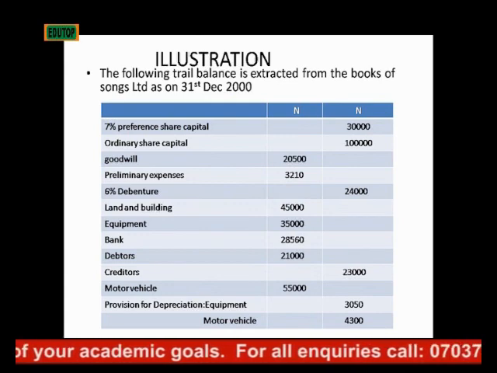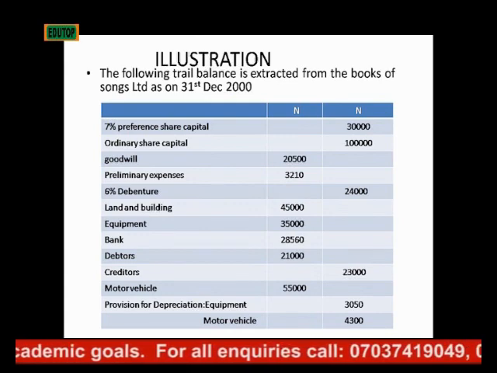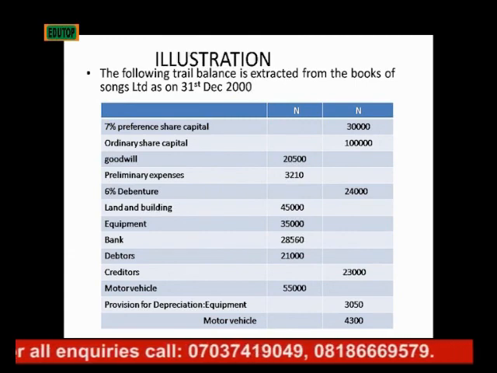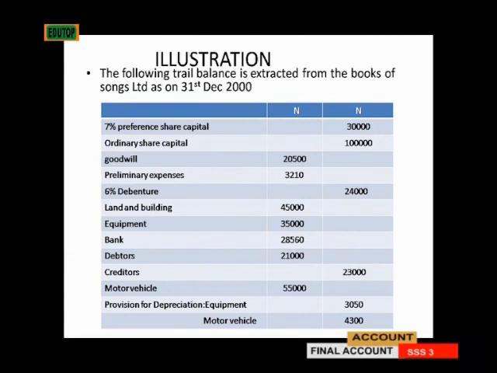And don't forget, anytime you are given additional information, it has to be treated twice: once in the balance sheet and once in the trading, profit and loss account. These are the things we are required to use to prepare the final accounts of Song Limited for the year ended. And don't forget, what will be included here is the profit and loss